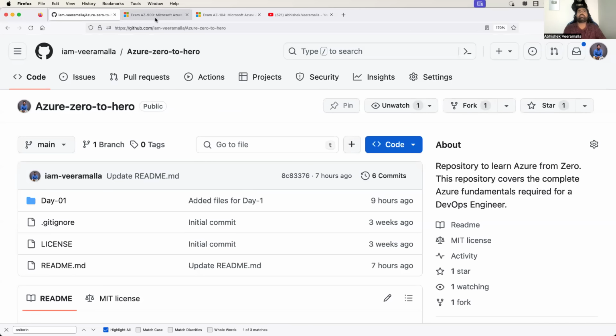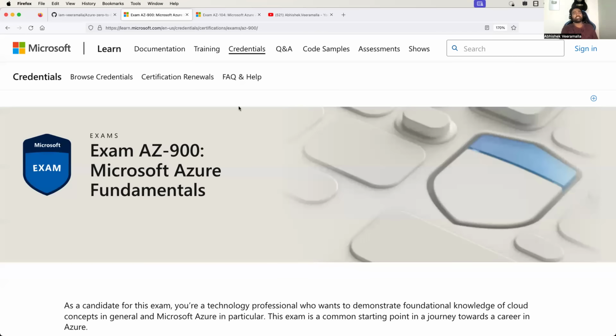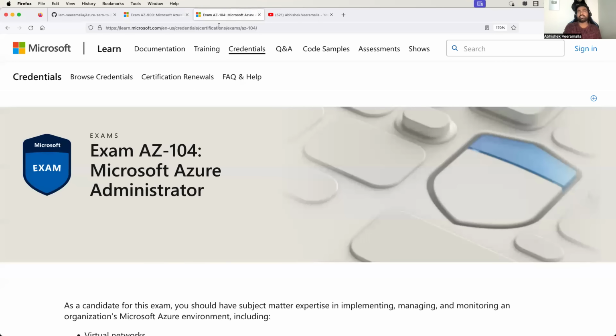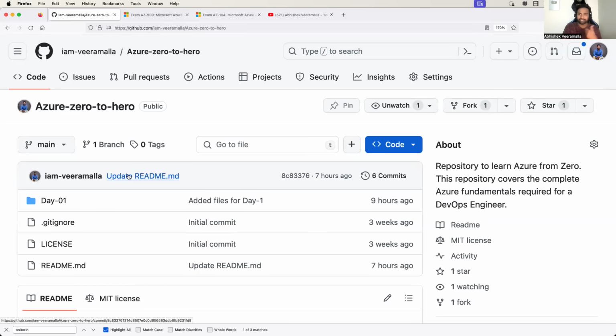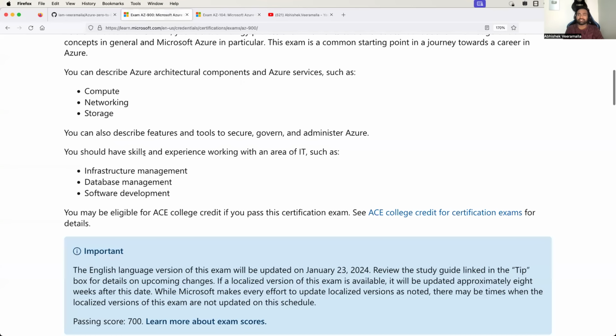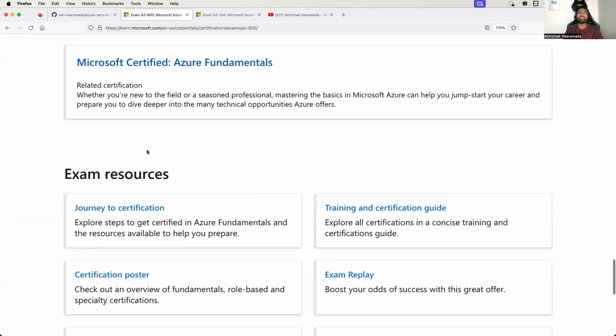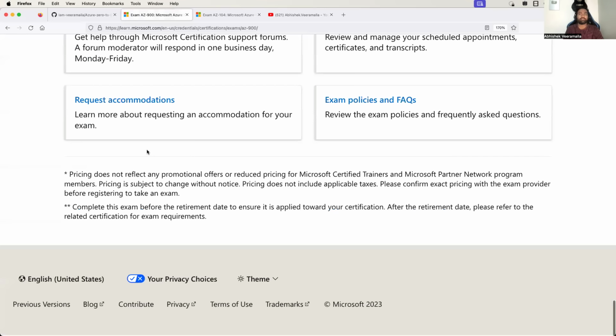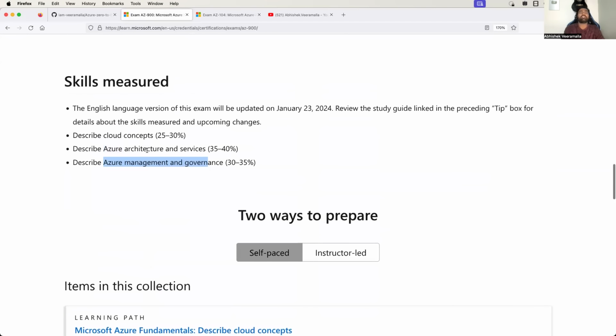Secondly, for people who are targeting certifications, specifically AZ-900 and AZ-104, I've also structured this course so that you will be able to clear both of these certifications. You can just go to these pages, like just go to AZ-900 and see what the requirement is for this particular certification, right?